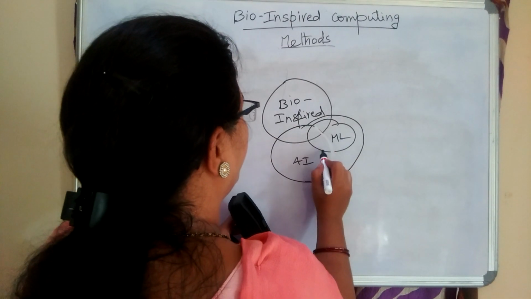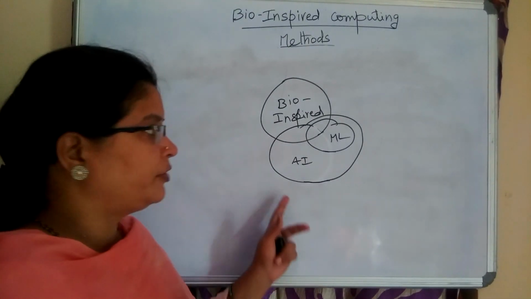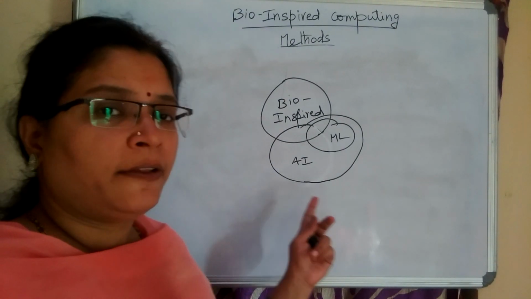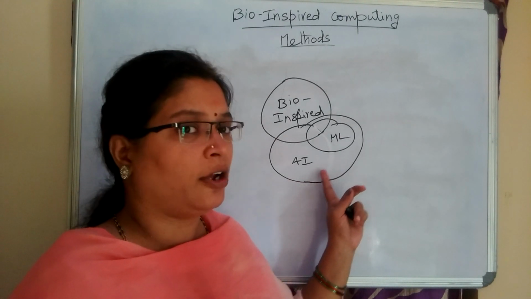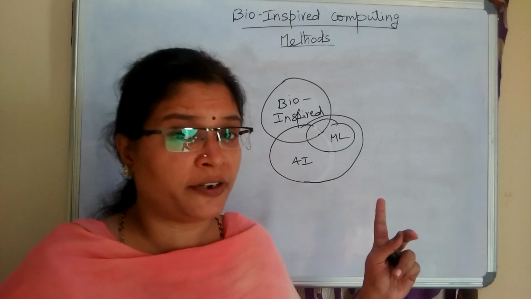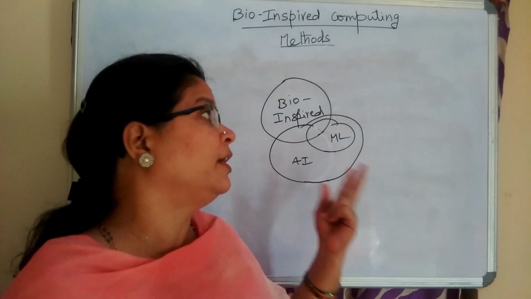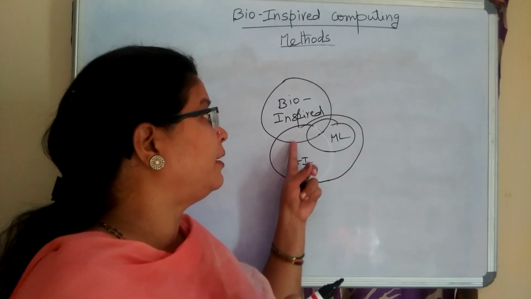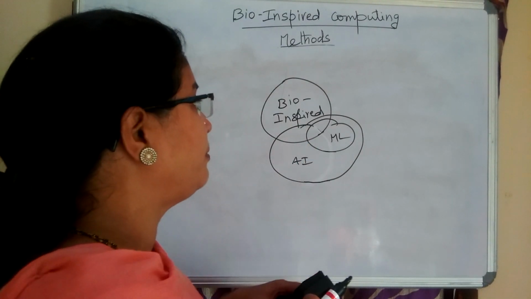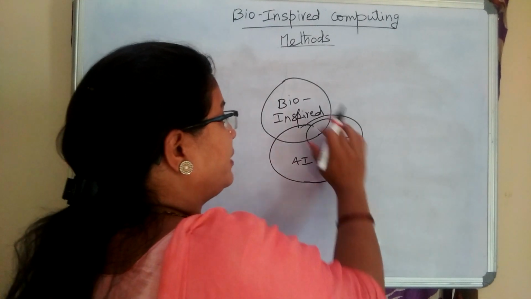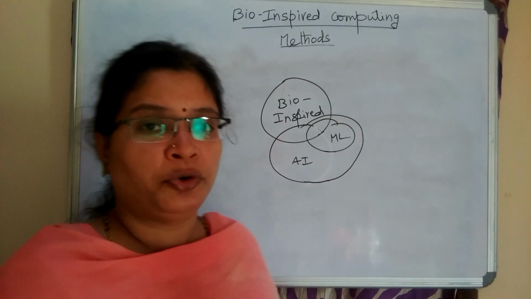As we saw in our previous videos, artificial intelligence and machine learning are related like this, whereas artificial intelligence is the superset and machine learning is a subset of it. But these two are interrelated to the bio-inspired computing methods. Bio-inspired computing methods, artificial intelligence and machine learning are subcircles like this. This is the relation between them.